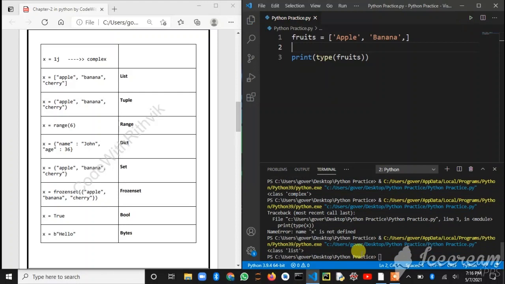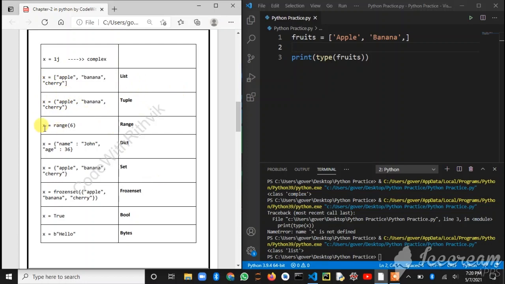So as you can see, class list. It's very easy to understand. Next, tuple. Okay guys, next one is tuple. A tuple is defined with curly brackets, and it is also a list-like type, but the difference between these two is the brackets and some properties. The properties I'll explain in the next video.